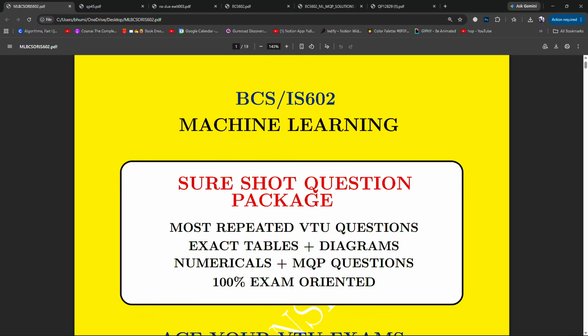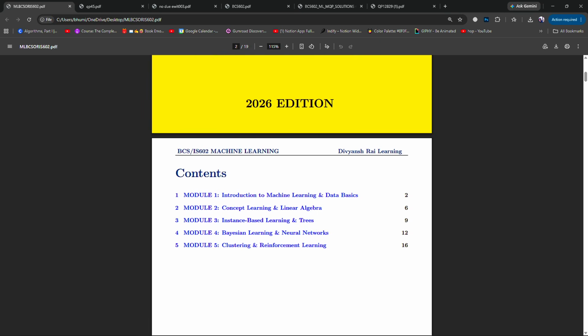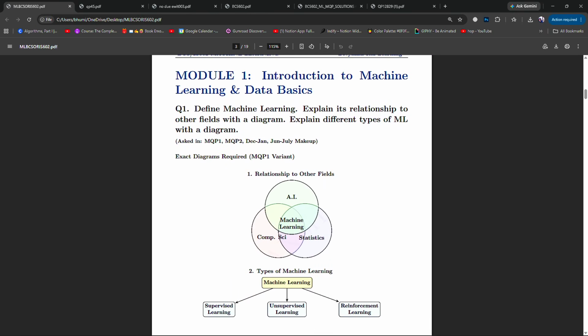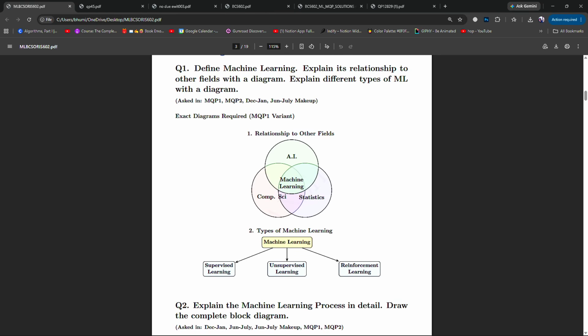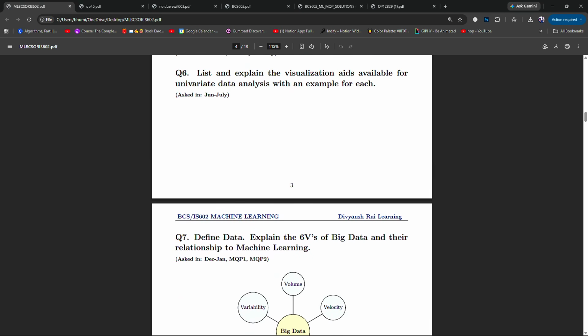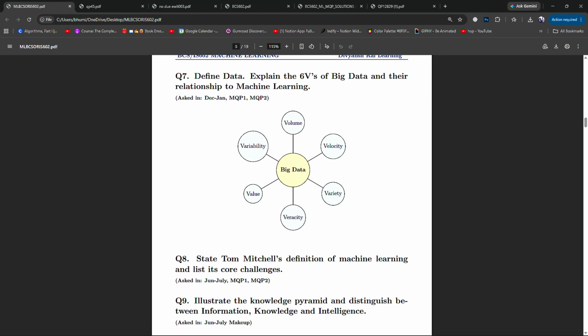So this is the important question paper. The questions are module wise. Every module contains 10 questions each. And for every question, I have given the diagram and the table if required. And yeah, you can study this, go through this, and you'll get great marks.